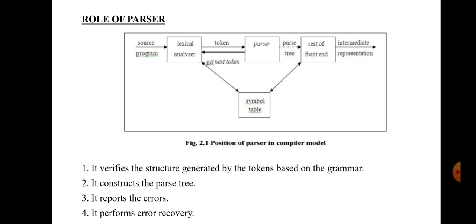The parser will get the tokens as input from the lexical analyzer and generate the parse tree or syntax tree from those tokens, and also generate a request, get next token, to the initial phase, the lexical analyzer phase. The parse tree is given as input to the rest of the front end of the compiler. The rest of the front end may produce an intermediate representation of the source program. Throughout, all these phases communicate with the symbol table and error handler.